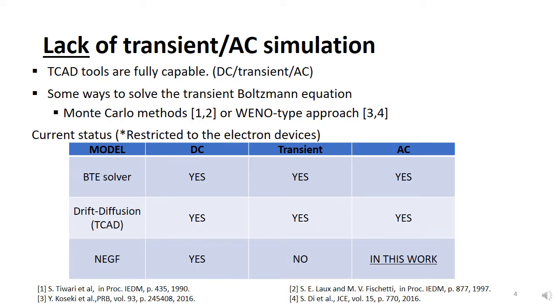However, most of these NEGF simulations have only been used to cover the DC simulation. In contrast, TCAD tools are already fully capable of transient and AC simulations. Besides, BTE solvers have also become capable of transient and AC simulation of electron devices. Even though AC NEGF theory has already been well established in physics journals, it is hard to find that the theory is applied to conventional electron devices. For this reason, we are going to show the AC simulation of the nanosheet in this work.